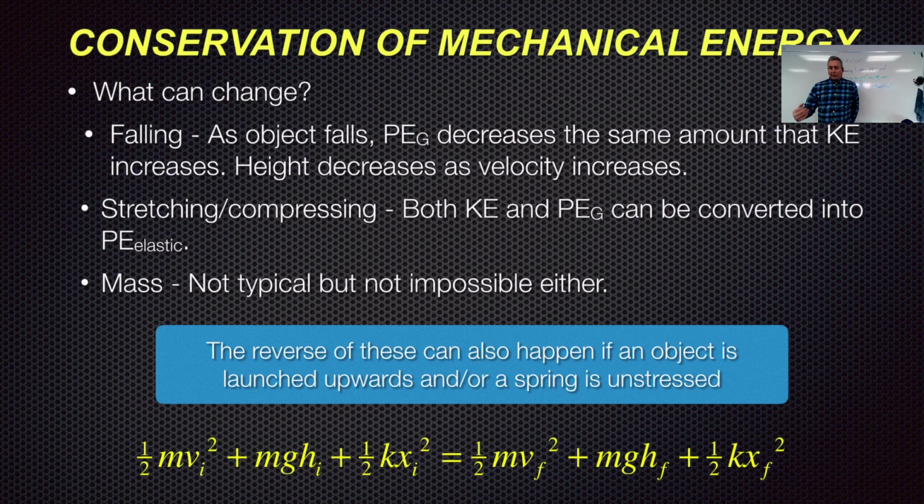If something is stretched or compressed, we can convert both kinetic energy and gravitational potential energy into compressing a spring, for example. So if something is thrown upward, that's a fall. The work that I put into this is equal to the energy that it has at the highest point relative to my hand. So whatever happens, I can look at different points. Since the mass of the object stays the same, the mass cancels out, and we can do that.